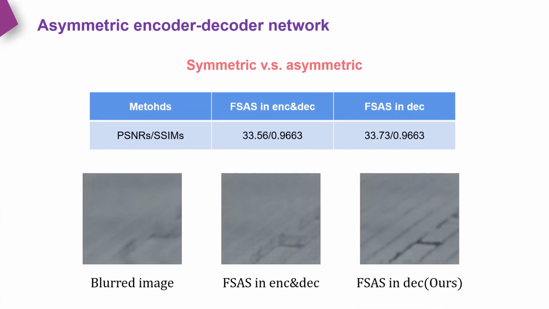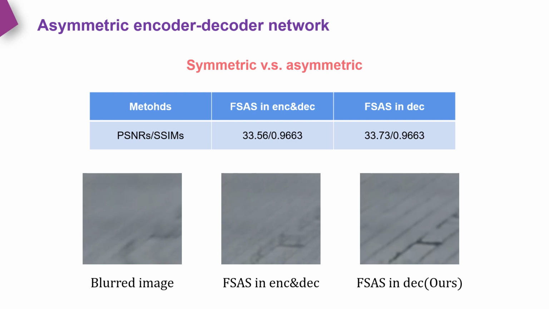We embed the proposed FSAS and DFFN into a network based on an encoder and decoder architecture. We note that the features extracted by the encoder module are shallow ones, which usually contain blur effects compared to the deep features from the decoder module. However, the blur also changes the similarity of two similar patches from clear features. We thus embed it into the decoder module, which leads to an asymmetric encoder-decoder network for better image deblurring.